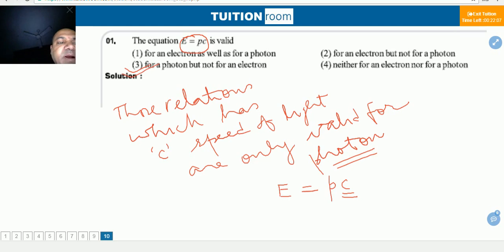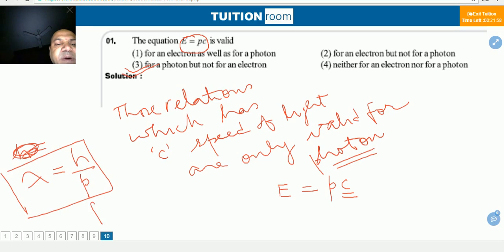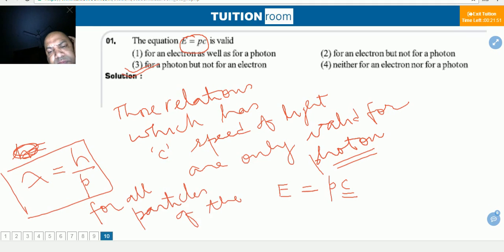But the de Broglie relation, lambda is equal to h by p, is valid for all particles of the universe. For electron, for proton, even for photon, every particle of the universe.